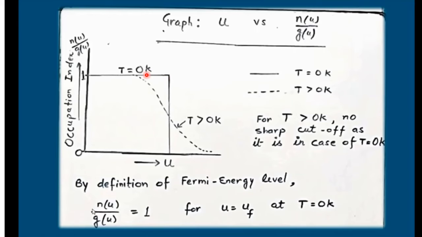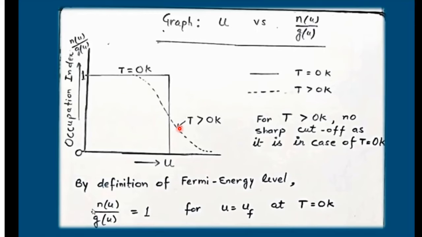Here in this level the occupation index is 1, and this energy basically represents the Fermi energy UF. When we go on increasing the value of temperature greater than 0 Kelvin, the graph falls like this.